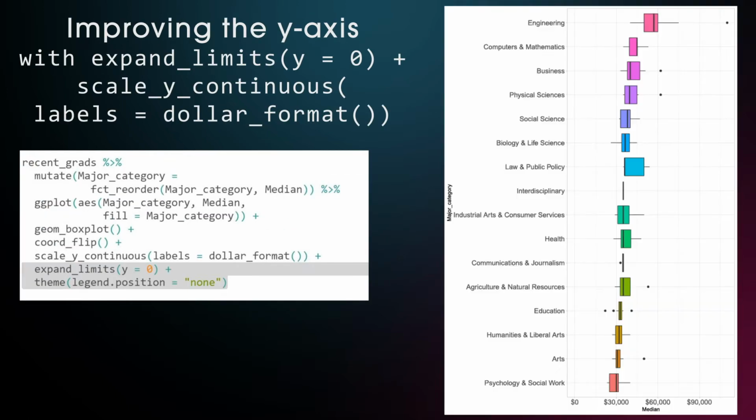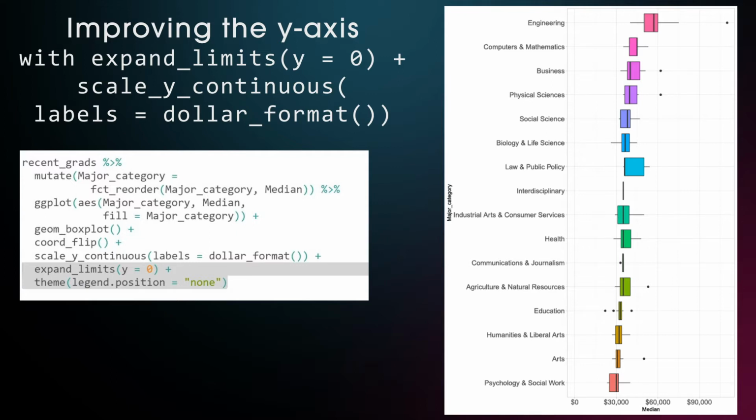Now, one final step to make the graph even better looking is to include the y value 0 with the expand_limits(y = 0) command, and by specifying a fill within the ggplot function, we can give each major category its own color. The theme(legend.position = "none") is used to not duplicate the color coding and naming in an extra legend. And as you can see, the categories that have the highest salaries are engineering, computers and mathematics, business and physical science. So basically STEM plus business.